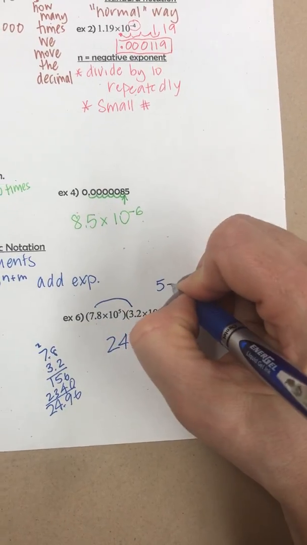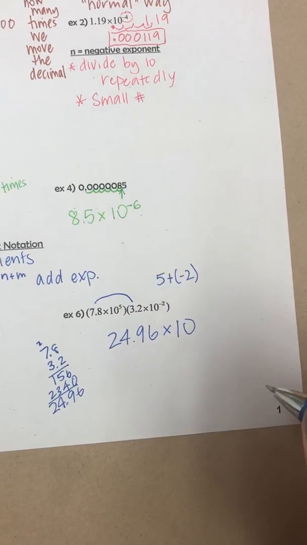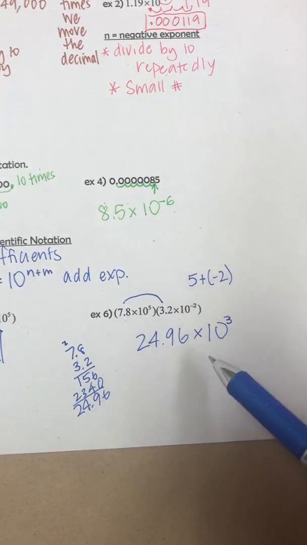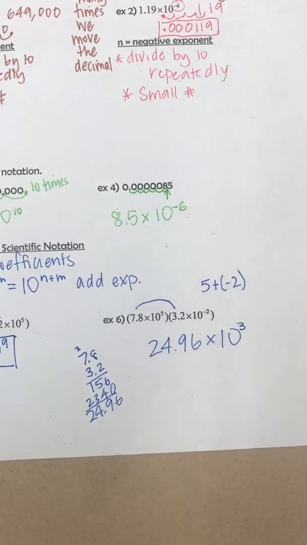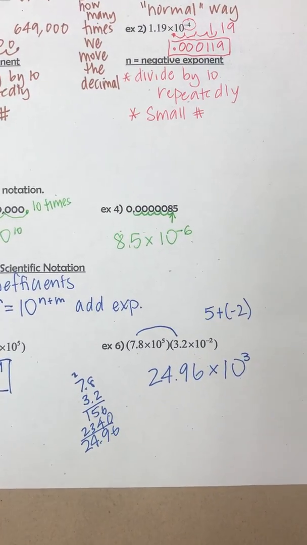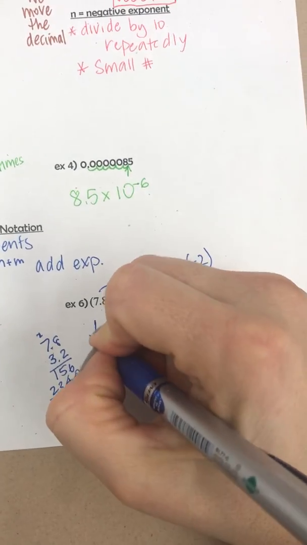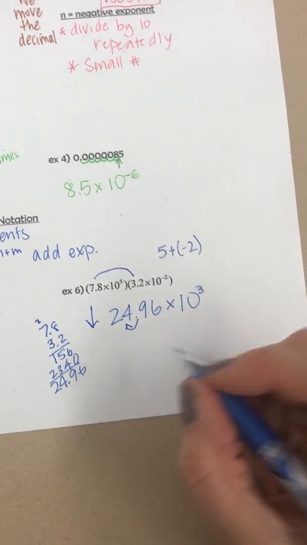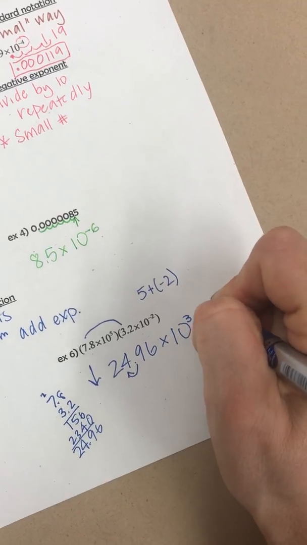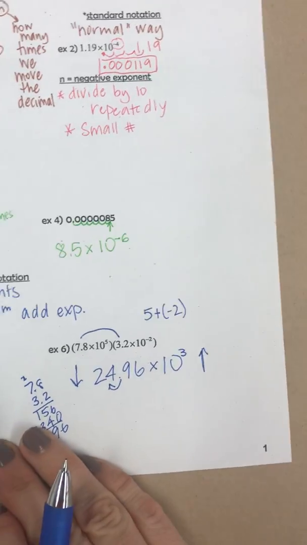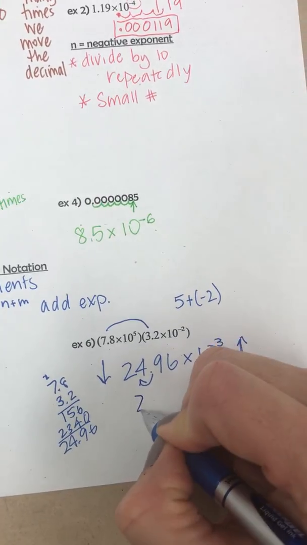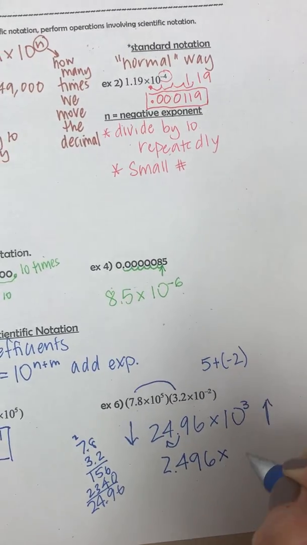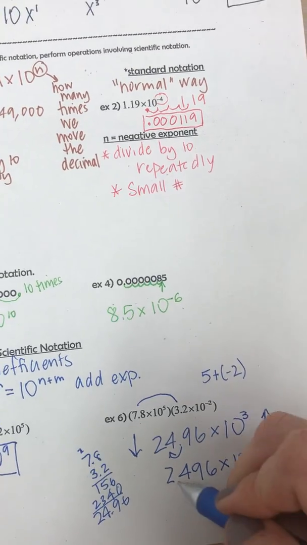And again, I'm going to add the exponents. So 5 plus a negative 2 would be 3. So 10 to the 3rd. But we have an issue. 24.96 is bigger than 10. So I can't leave it that way. I need to make it smaller. So this number is going to get smaller by 1 decimal place. If that gets smaller by 1, this one's going to get bigger by 1. It's like a balance. So this is getting bigger by 1, so 10 to the 4th.